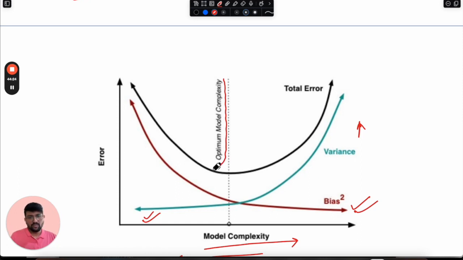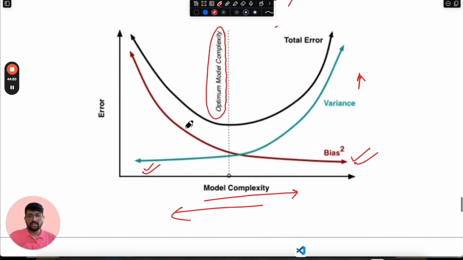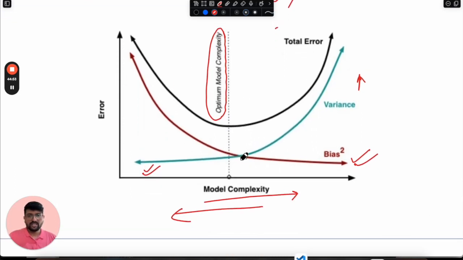So finding this optimal model complexity becomes a challenging task, and that's why people in the professional industry try to find the optimum model. Finding the optimum model can mean increasing the complexity of the same model by introducing more and more parameters, or changing the models altogether. So these are the two possible scenarios. I hope you have understood this trade-off between bias and variance very cleanly.